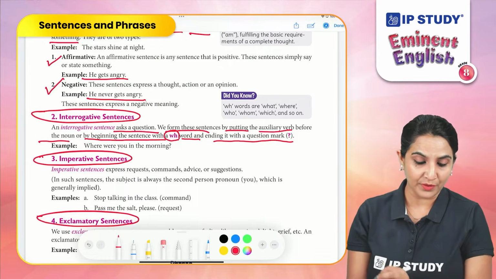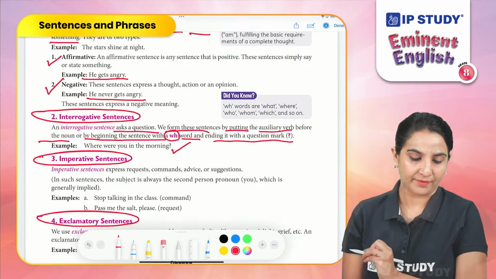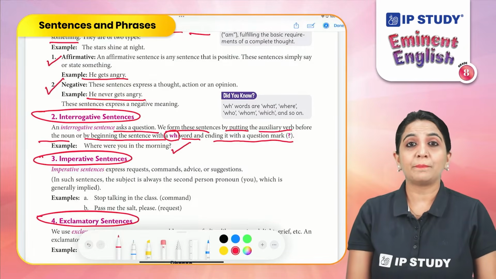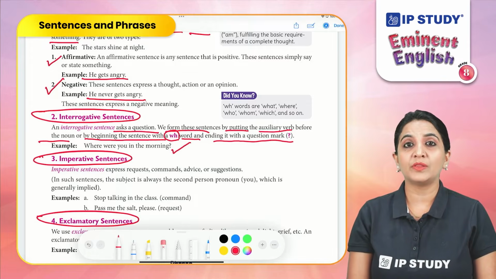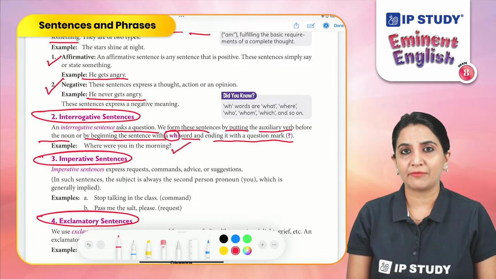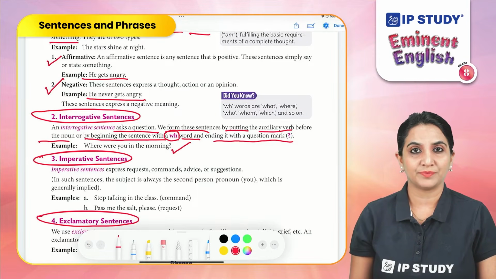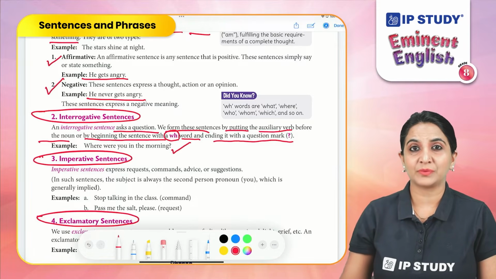For example, where were you in the morning? That means we begin these sentences with wh words. Or we may also begin them with how. These sentences are only used when you want to ask a question. In these type of sentences, you always end with a question mark.